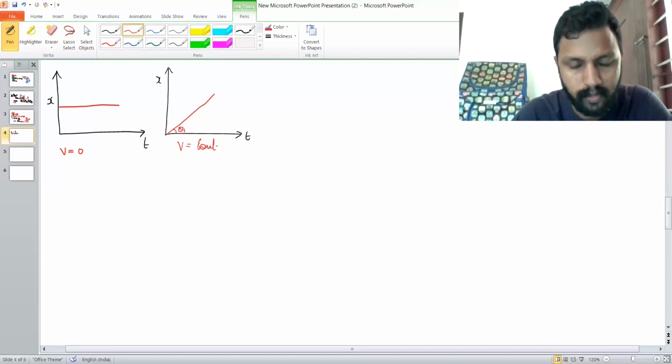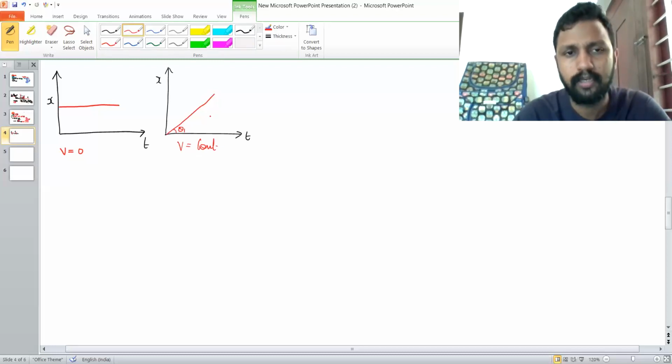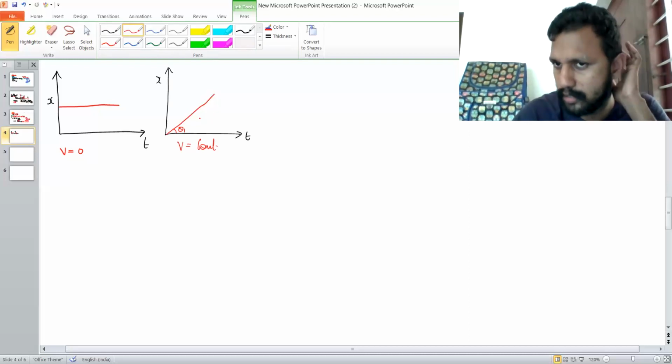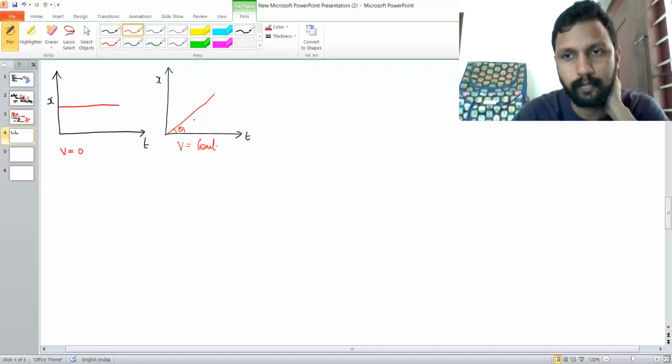The velocity will not change, or the rate of change of position is constant. In this graph, velocity is constant and rate of change of position is constant. Let me call the velocity as v1.